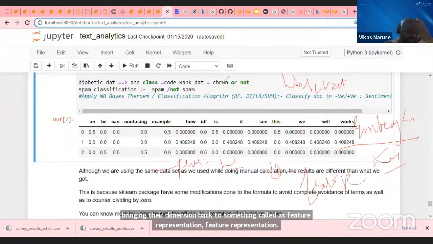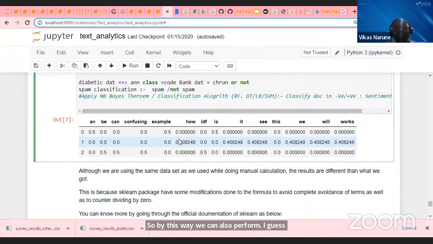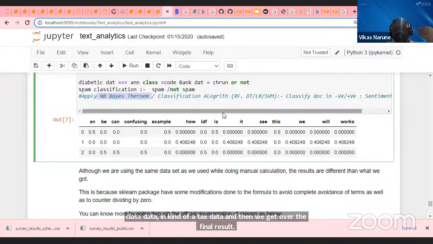I guess, guys, everyone understood now how to pre-process the data and how to convert it. Once we convert it, we have to apply a classification algorithm, and the naive-Bayes algorithm is very important for text data, and then we get our final result. So let's have a code walkthrough now.